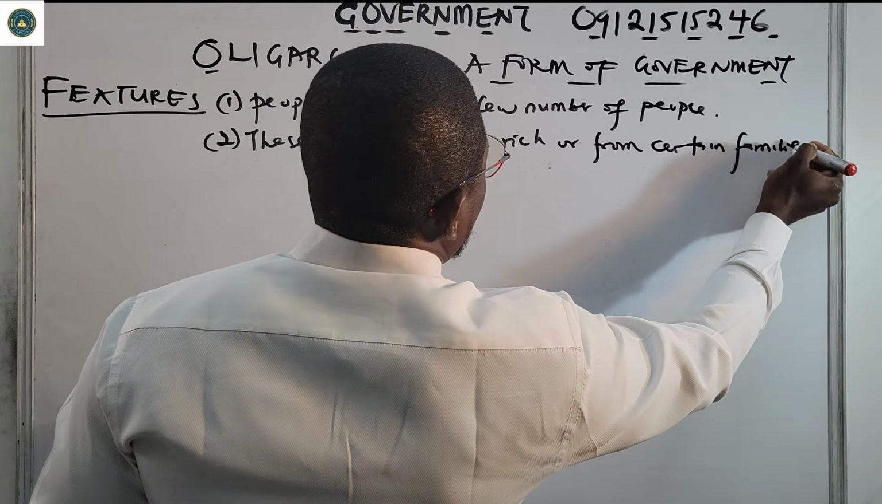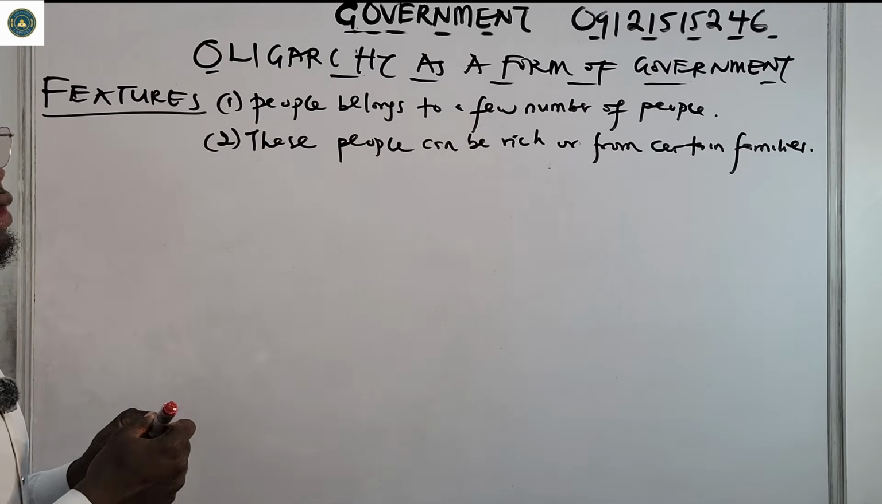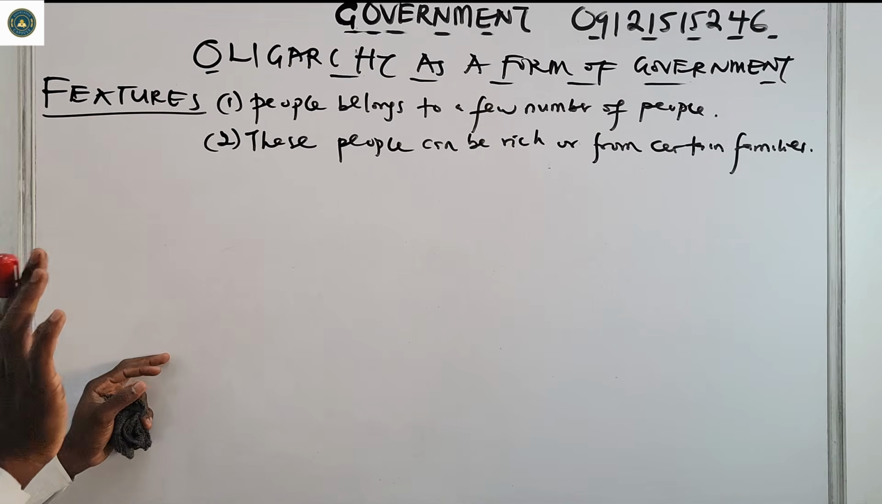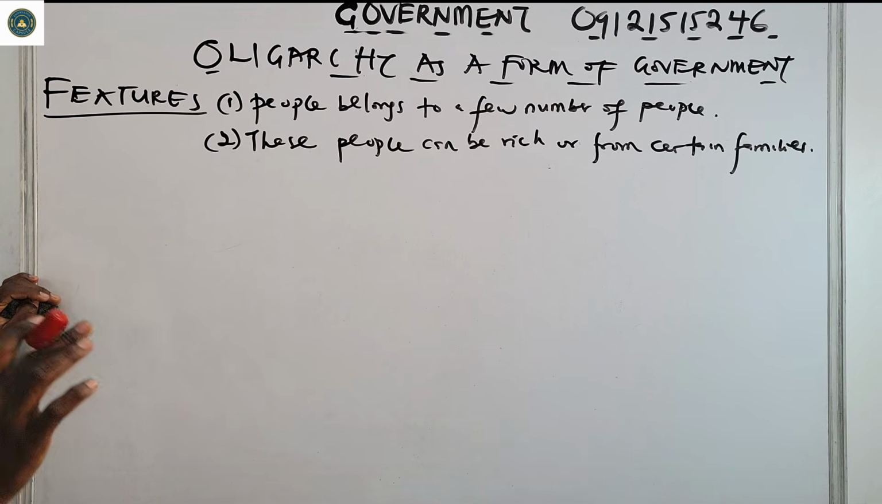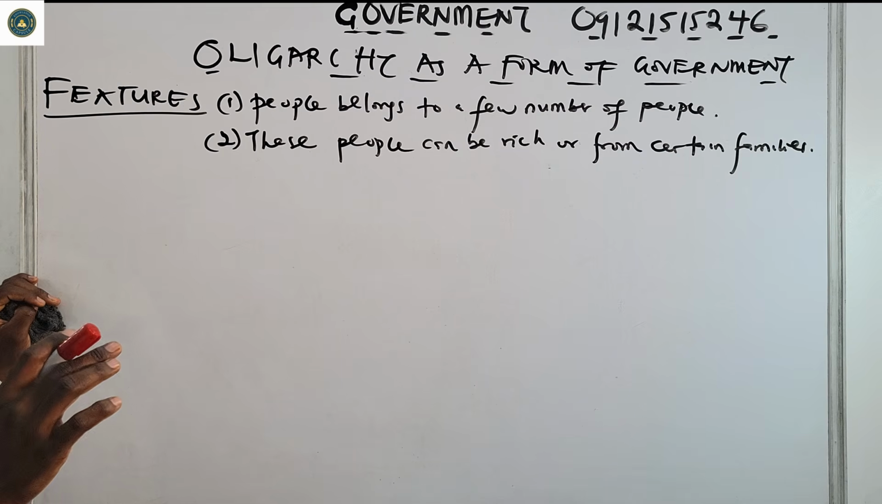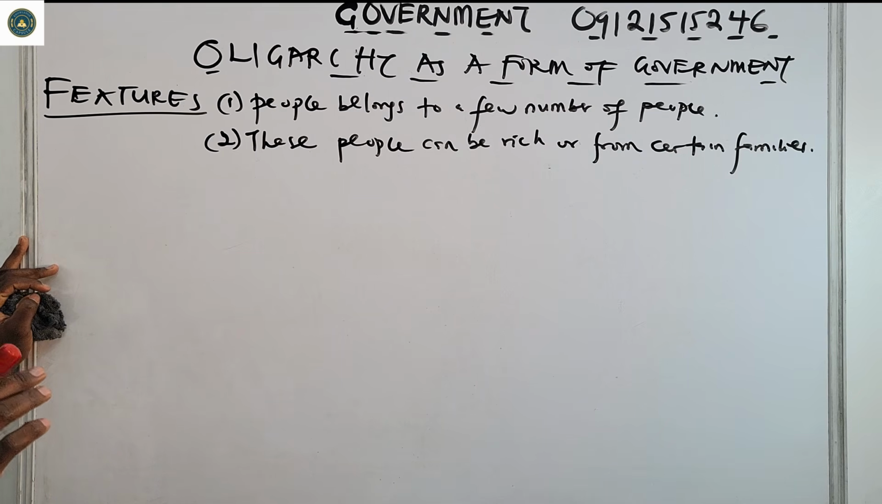So if you are not rich, if you are not powerful, you have no place in this type of world, this form of government. You have no place. These people have to be rich, or from certain families.